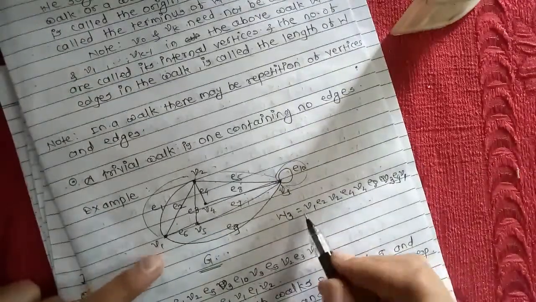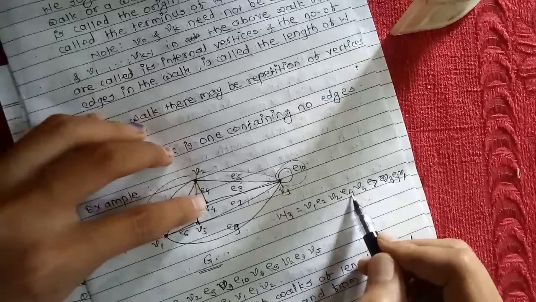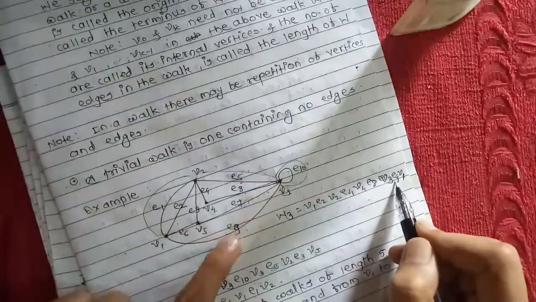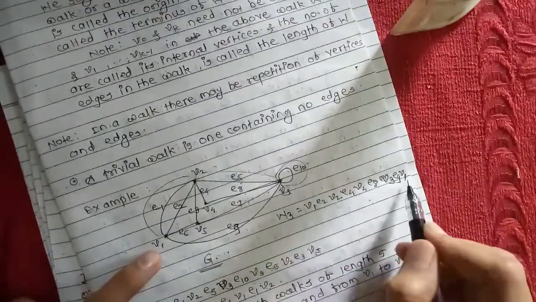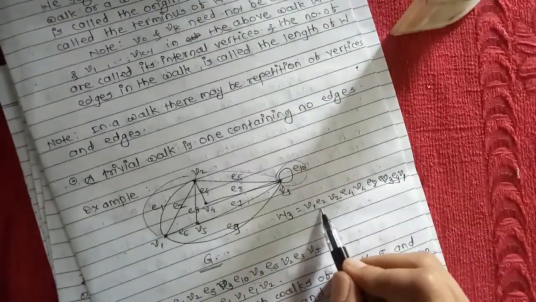Here W3 is V1, E2, V2, E4, V4, E8, V3 and E9, V1. This walk starts from V1 and also ends on V1. Therefore this walk is a closed walk.